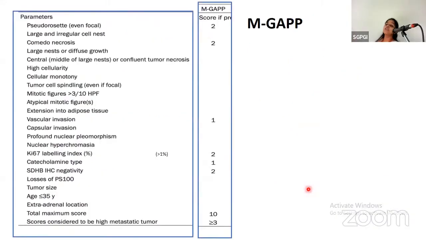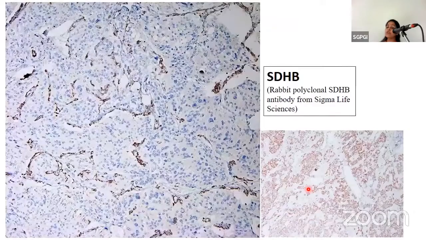For the modified GAP scoring, the pseudorosettes, comedo-type necrosis, vascular invasion, Ki-67 labeling index of more than 1%, catecholamine type, and SDHB stain IHC negativity are taken into account, and a score of more than 3 is considered to be a metastatic tumor. So we performed SDHB IHC.